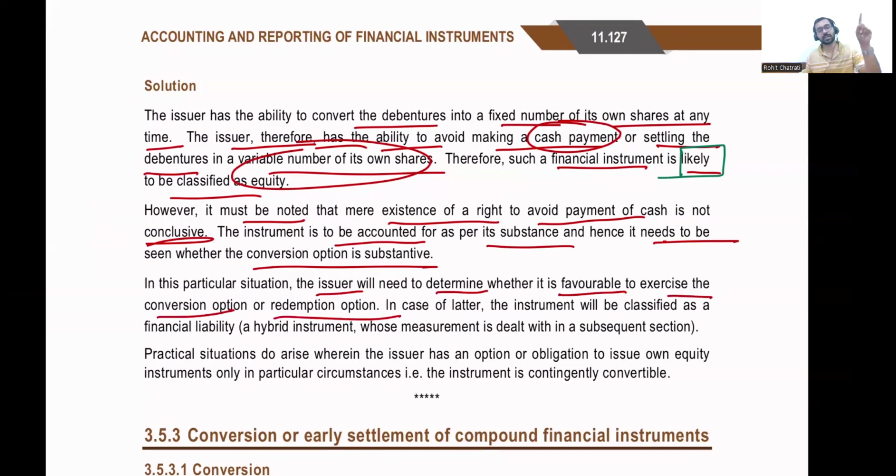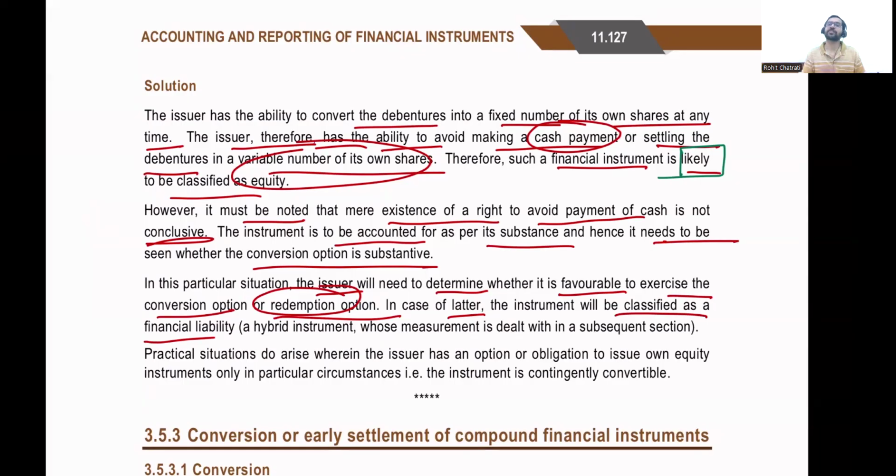Where the issuer has a conversion option and a redemption option, the issuer should determine which of them is more favorable. In case of the latter, meaning the redemption option, if the redemption option is more favorable, then the instrument will be classified as a financial liability. So just because you have an option to avoid the payment of cash, do not blindly classify it as equity.